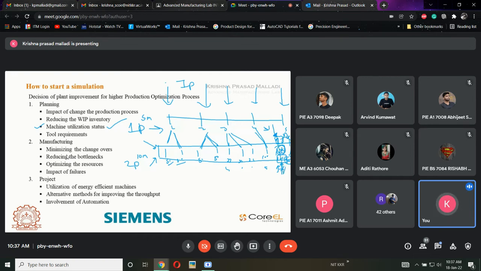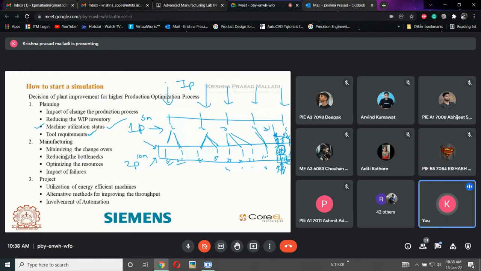This is called the mission utilization status. So we are supposed to plan this also. What are the different processes that we are going to adopt? If there are 10 missions, are we using all 10 missions, or are we using only 8 missions? Are we using 9 missions? We need to have some data on that also. Next one is tool requirements. We need to plan on the tool requirements.